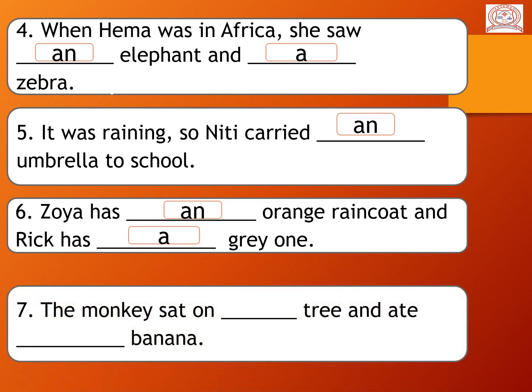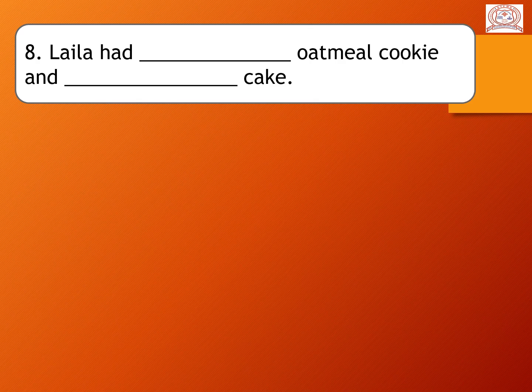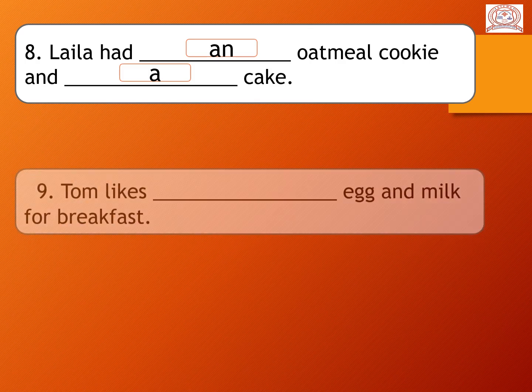7. The monkey sat on dash tree and ate dash banana. So in this 7, here is also we are using A because the tree and the banana, the T is the consonant sound and the B is also consonant sound. So the monkey sat on a tree and ate a banana. Okay. 8 number. Laila had dash oatmeal cookies and dash cake. So here O is the vowel sound. So we use here A and N. And the C is a consonant sound. So we use here A. Laila had an oatmeal cookie and a cake.